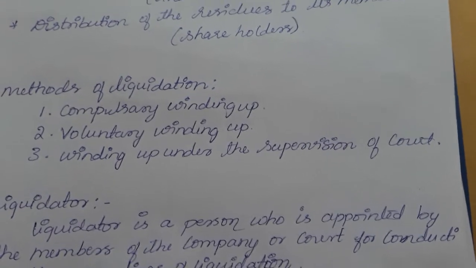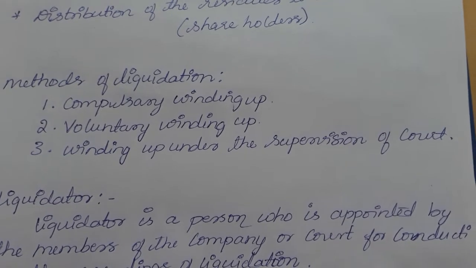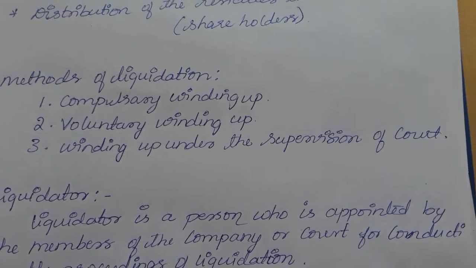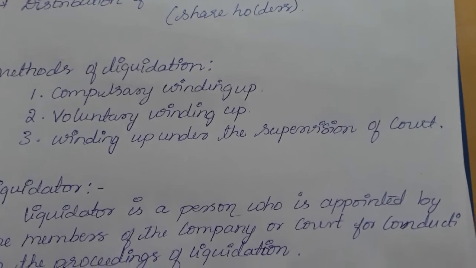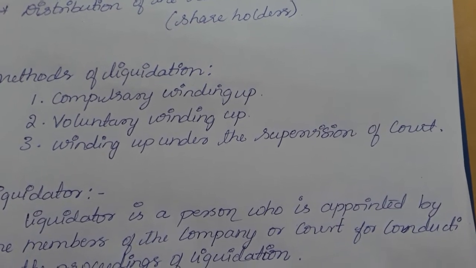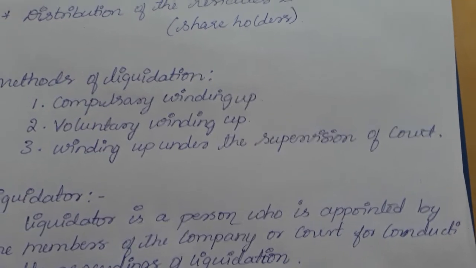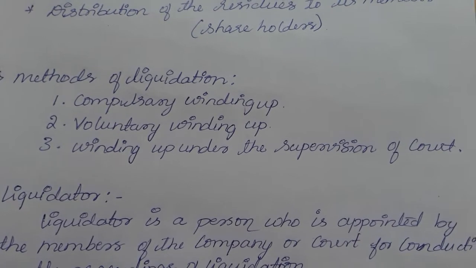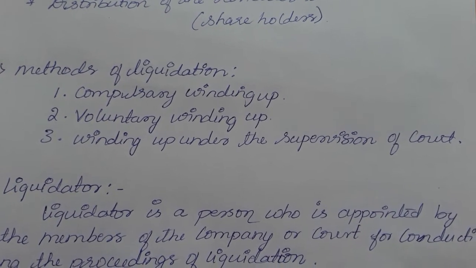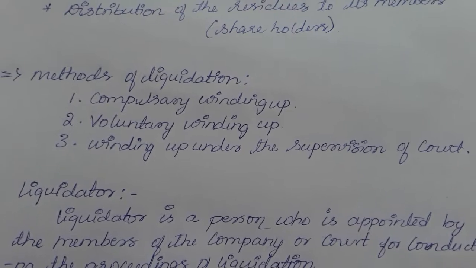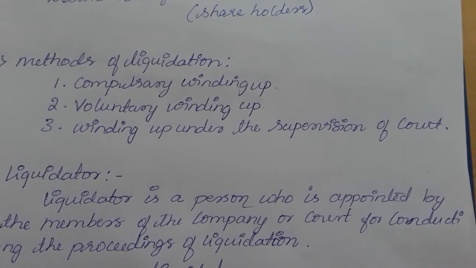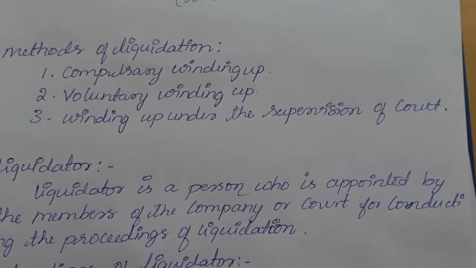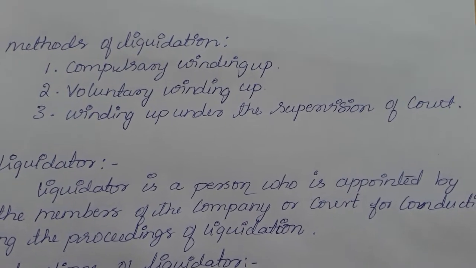So next is voluntary winding up. When the business of a company is closed by the members or the creditors voluntarily, out of the court order, it is called voluntary winding up. Here the owners or members of the company come together and close the company, or they voluntarily wind up the company because they may be suffering continuous losses and cannot serve anymore. That is why it is called voluntary winding up.